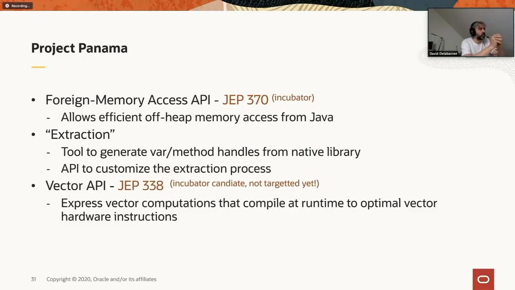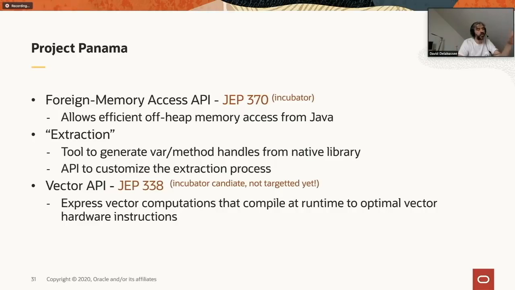And last but not least, there's the vector API, which allows you to easily express vector computation that will compile at runtime and execute on a CPU that supports vectorized extensions, such as SSE or AVX for AMD, or ARM scalable vector extension. The vector API is right now an Incubator candidate, so we don't know yet in which JDK release it will be added. So today what we have for Panama is the foreign memory access API in Incubator.